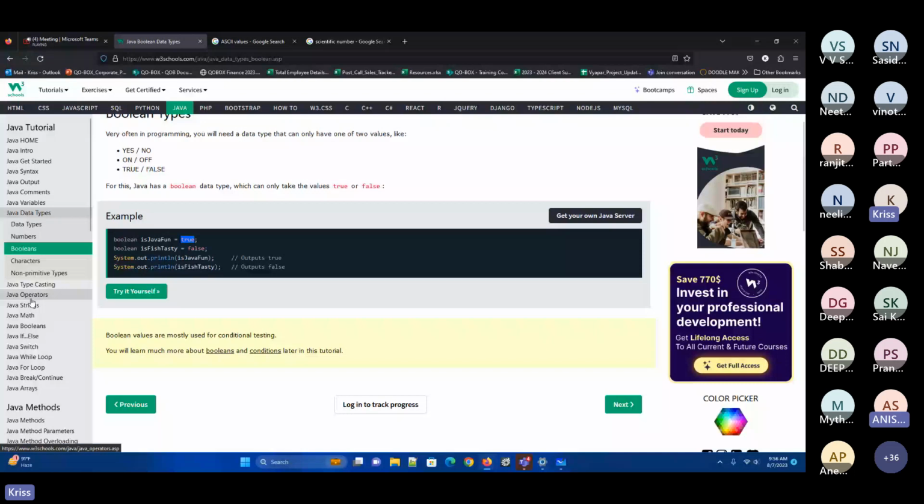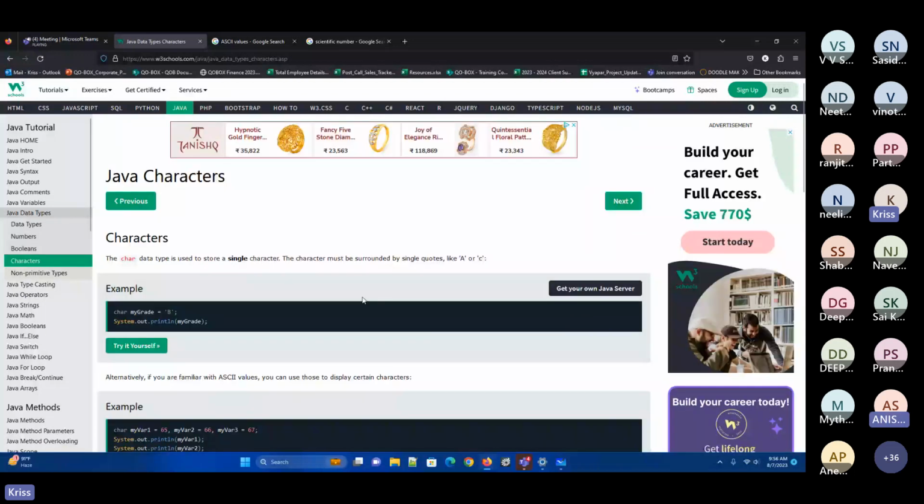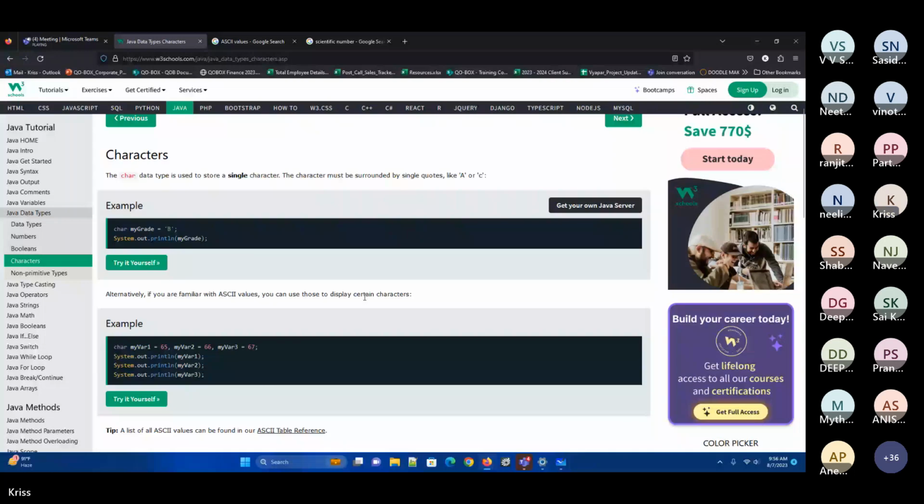Okay, so we got this boolean. I'm not spending too much time because you already implemented it and understood it. Clear. Now this is for char. See, if I wanted to store a single character, sometimes we need to store a single character. At that time, we'll have it with this one. So now you'll be defining a single character, which we can see on this one. And either you can store the single character or you can store the ASCII value of this one.